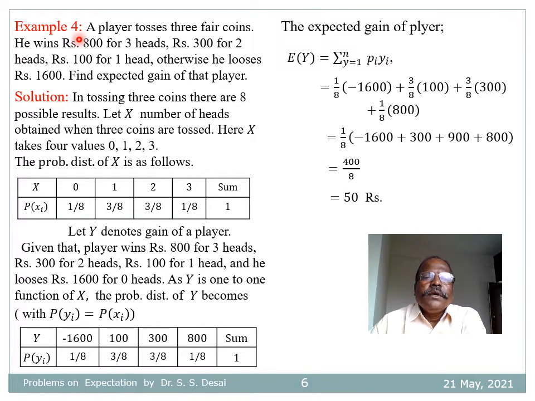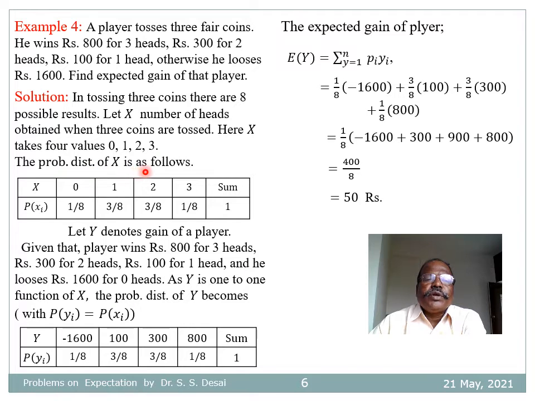Example number 4. A player tosses 3 fair coins. He wins rupees 800 for 3 heads, rupees 300 for 2 heads, rupees 100 for 1 head. Otherwise, he loses rupees 1600. Find the expected gain of that player. For solution, in tossing 3 coins, there are 8 possible results. Let x denote the number of heads obtained when 3 coins are tossed. Here, random variable x takes 4 values 0, 1, 2 and 3.